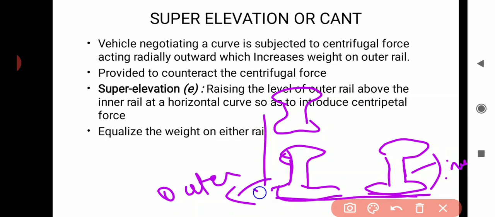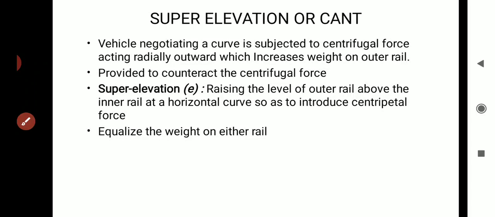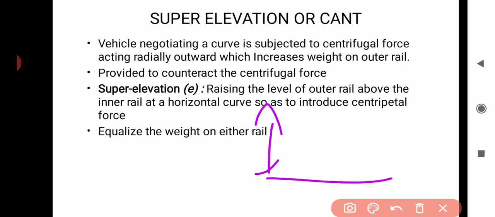This raised distance is known as the super elevation, and in railway engineering, super elevation is also called cant. We can say cant in place of super elevation.